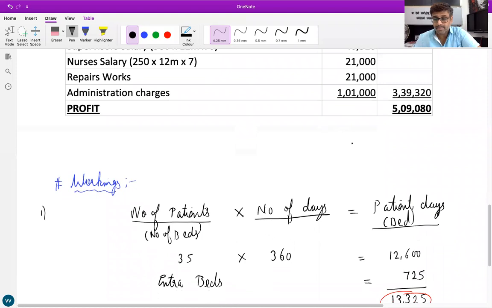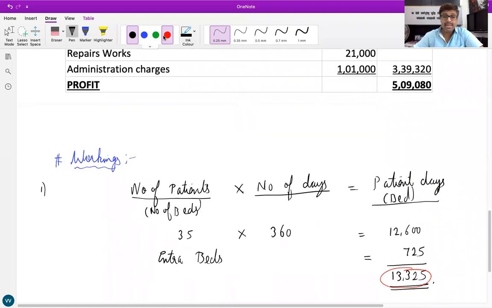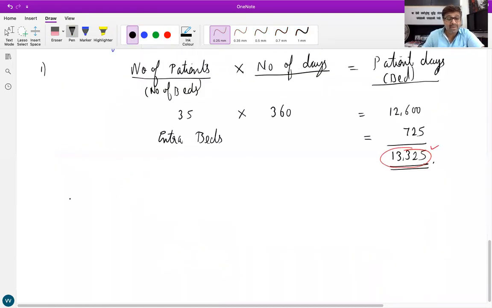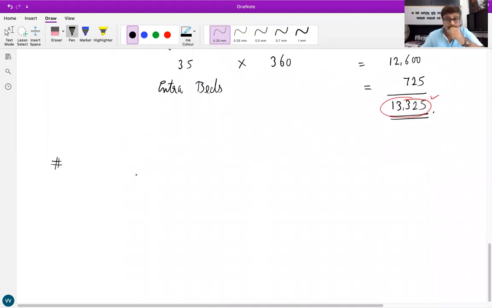Profit upon number of total patients, that is, profit upon patient days. Then we would have done 5,09,080 divided by 13,325. Here the break-even point is directly asked. What will we first find for the break-even point? Contribution per day. First, we will find contribution per bed day.